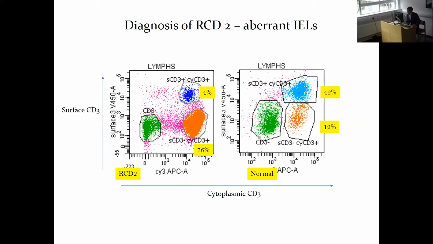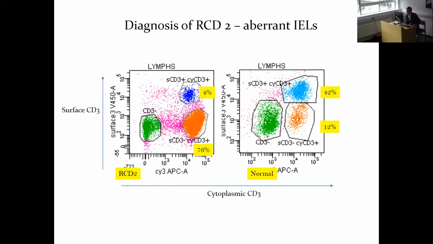This is how we diagnose refractory celiac disease in our center using flow cytometry. In each of these plots, each dot represents an individual cell, and you can see that along the x-axis we have cytoplasmic CD3 staining. On the y-axis it's surface CD3 staining. This aberrant population of lymphocytes are those that lack surface CD3, but have the cytoplasmic CD3 and are therefore colored orange in these plots.